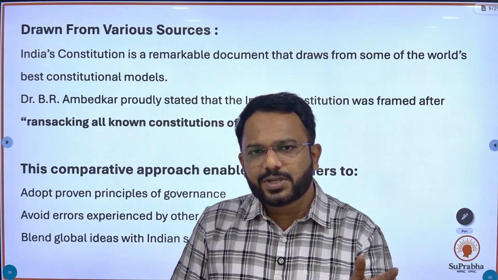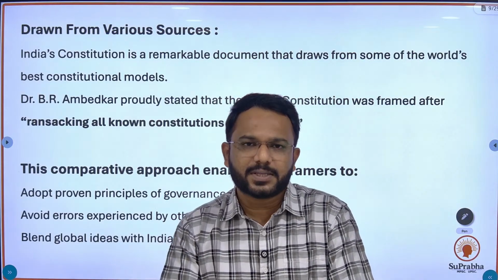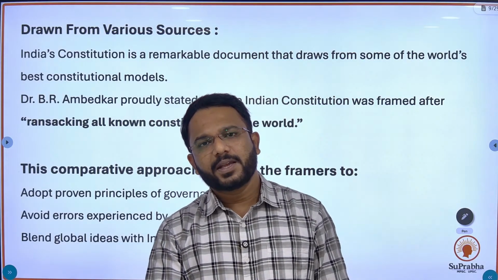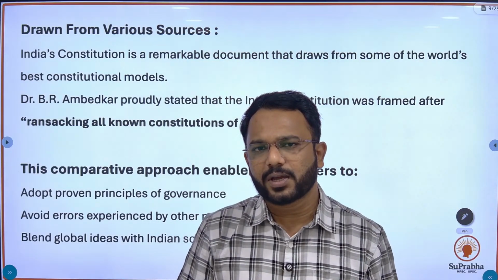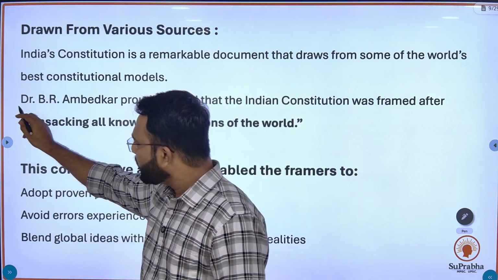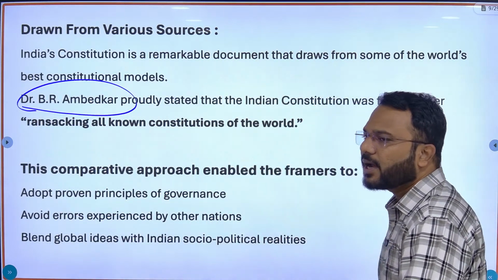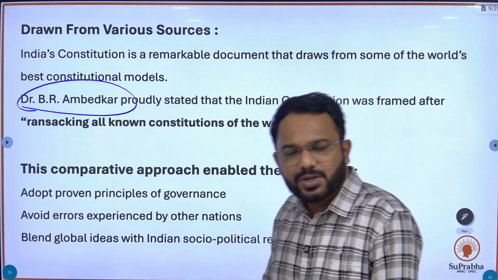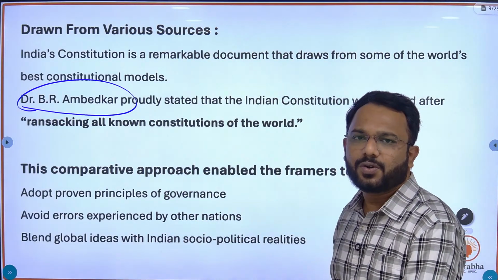In the salient features, our constitution, which was prepared by the Constituent Assembly, has drawn inspiration and references from various other constitutions. Dr. Babasaheb Ambedkar proudly stated that we have formed this constitution by ransacking all the known constitutions of the world.